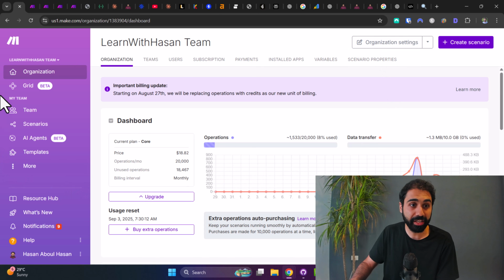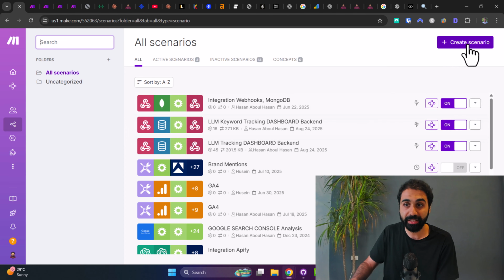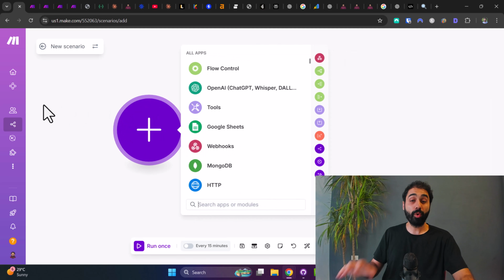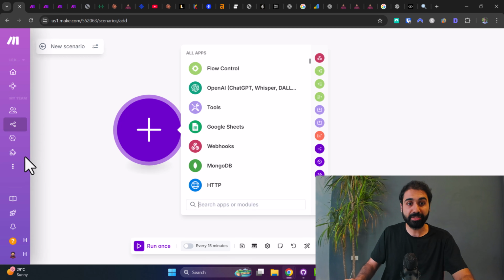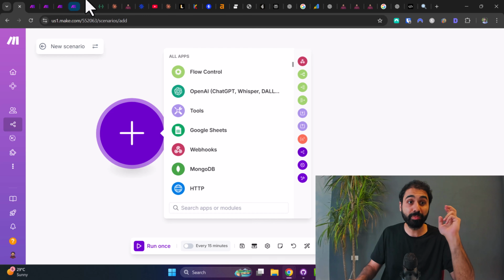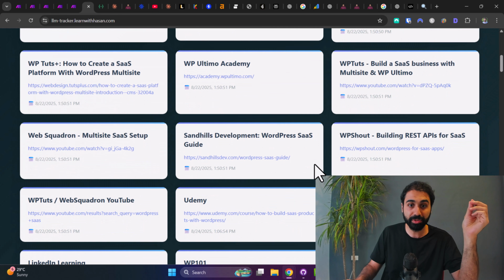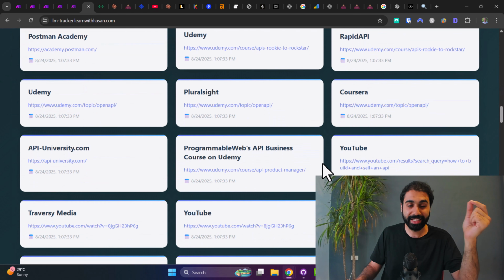When you are here in the dashboard, just click on scenarios and click on create a new scenario. Now, our tracking system consists of 3 scenarios. One is for tracking, that you'll see right now. And the other 2 are to build the user interface like this one, this dashboard. You can see I click on this button, and we get this simple report to track everything with this clean UI.